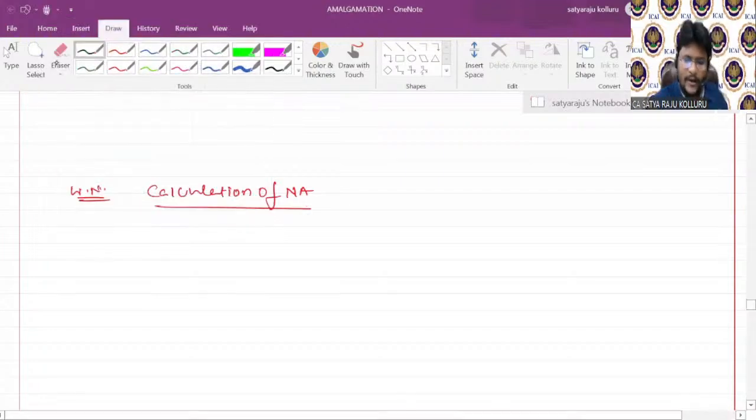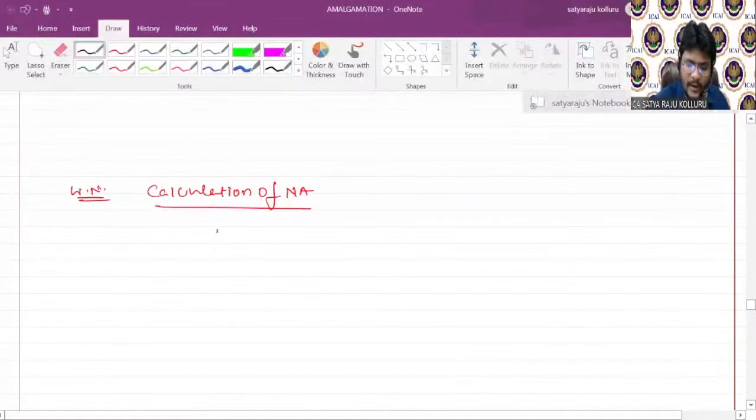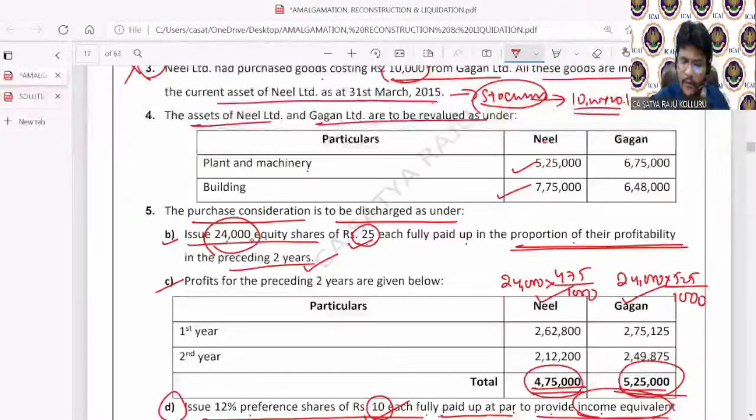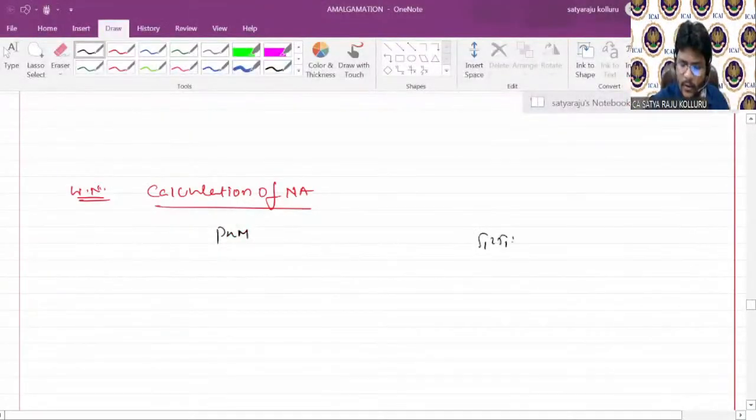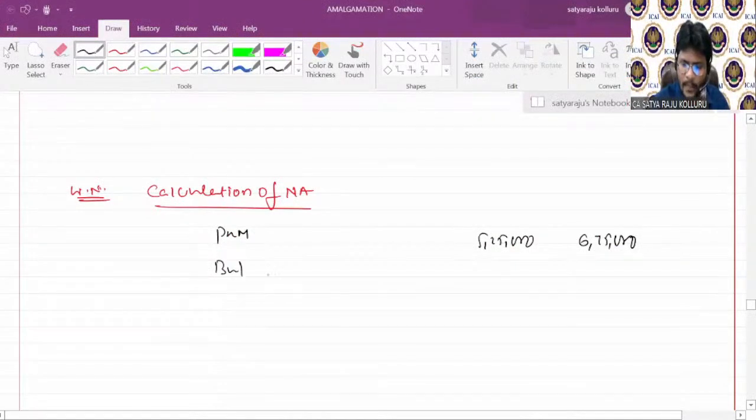In both the books, I need to calculate. Please consider the revalued figures, guys. Plant and machinery, 5,25,000, 6,75,000 in Neil and Gagan. Next, building, 7,75,000. Next, 6,48,000.